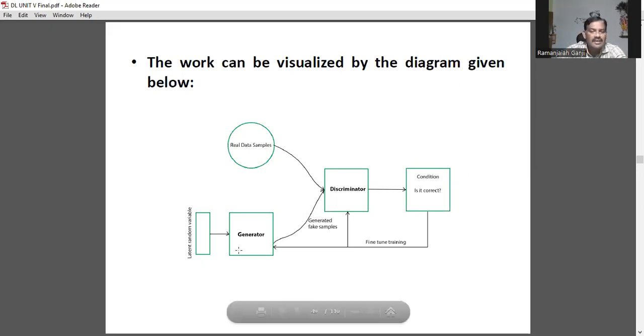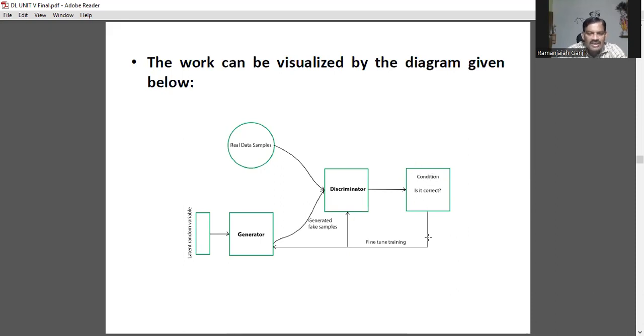We see this: this is a generator, and here are random variables, latent random variables, which produce fake samples. Fake samples are fed to the discriminator. Here we have real data samples, and the samples generated, fake samples, by the generator. And the discriminator checks, is it correct?